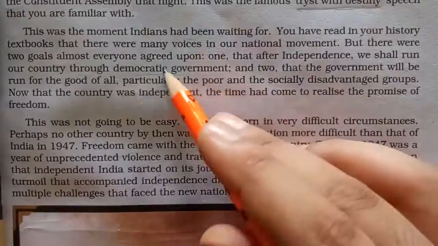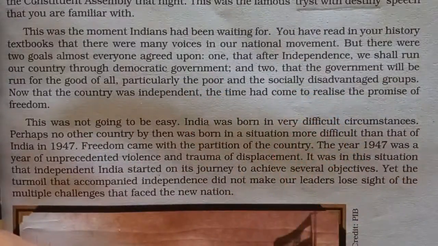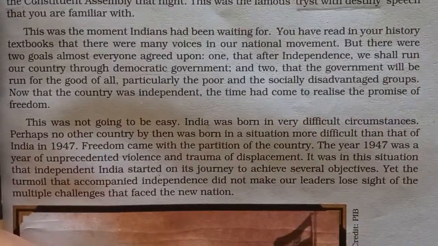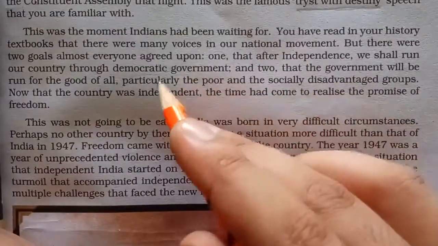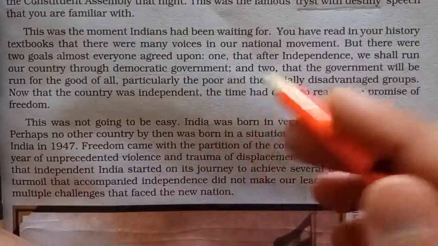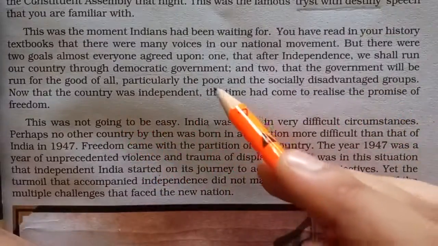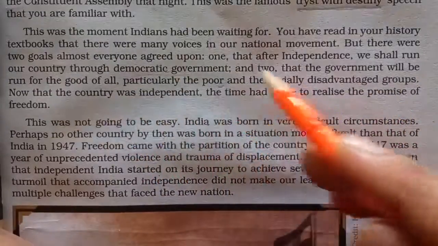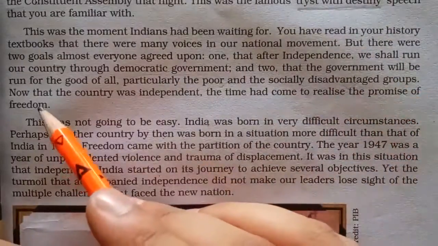Everyone knew the importance of a democratic form of government, because we had gone through so many challenges under British rule. So we did not want to continue the life of our citizens with the same pattern. So we wanted a democratic form of government. And the other was that the government will work for the good of all, especially for the poor and socially disadvantaged groups, to bring them up.